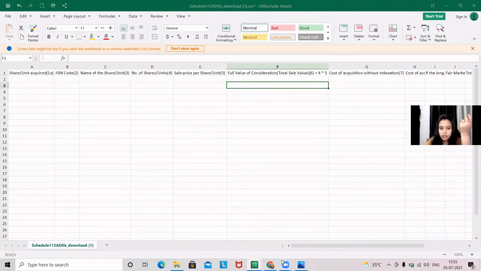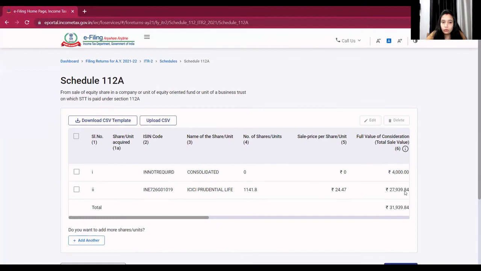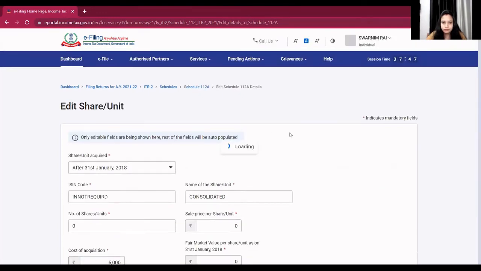The other option is to fill the details online for every share. We are back on the income tax return. Here I have filled two details for you guys. One relates to after 31st January 2018.